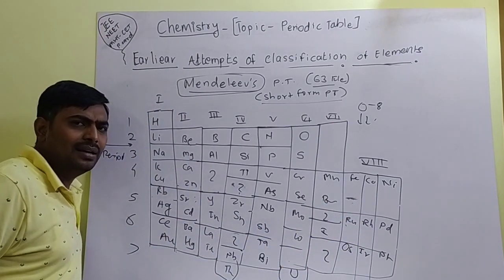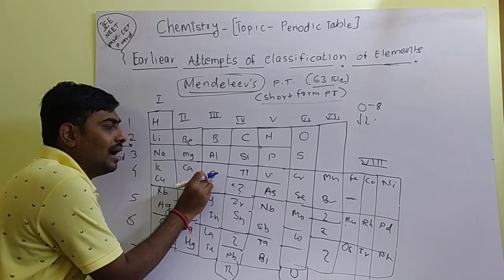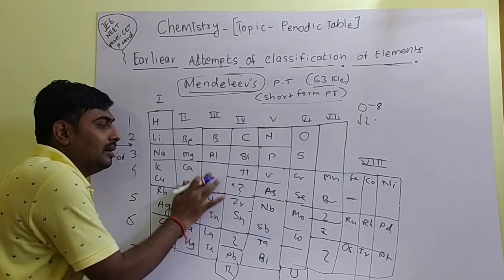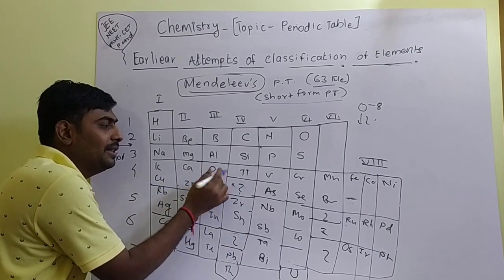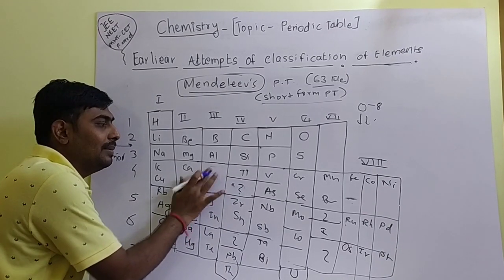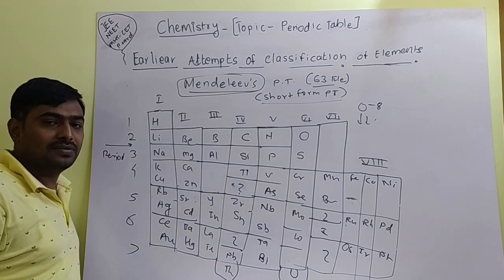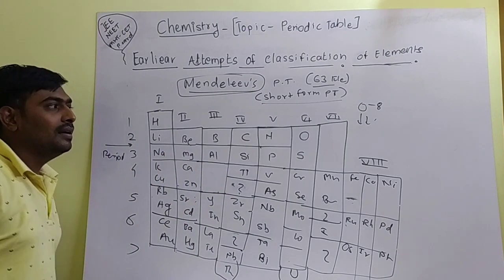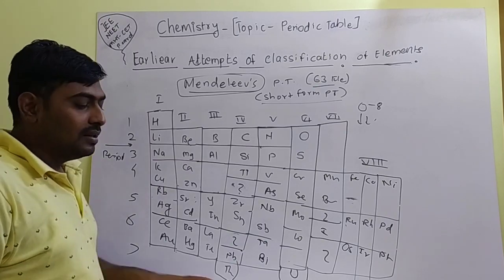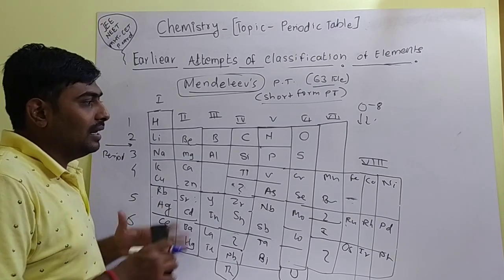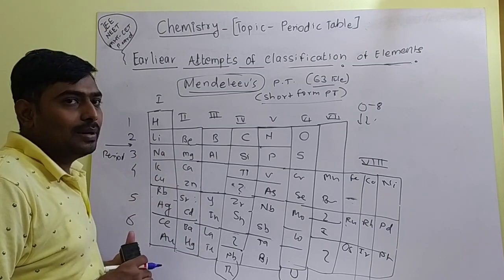He knew that there were some elements after calcium that would be discovered. After the discovery of such an element, it could easily be placed in this periodic table. Means he kept some blank spaces for unknown elements, and the periodic table was successful. One more interesting thing is that he placed the elements according to their properties and atomic masses.